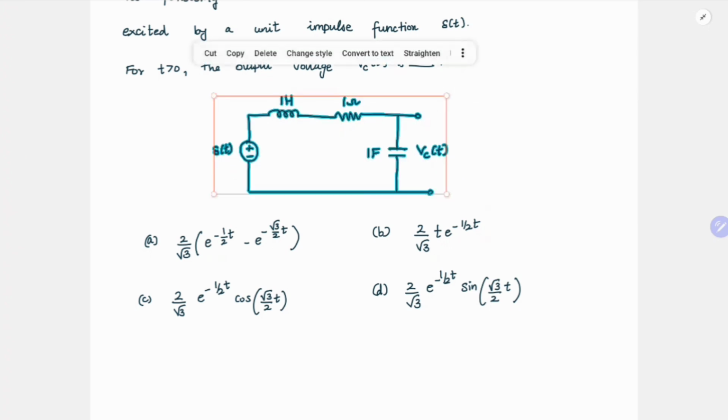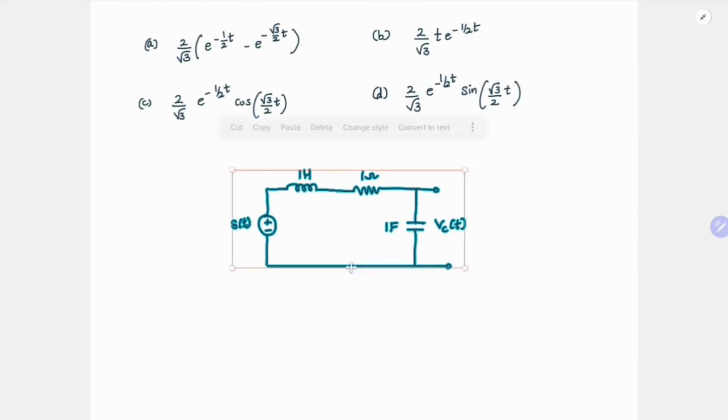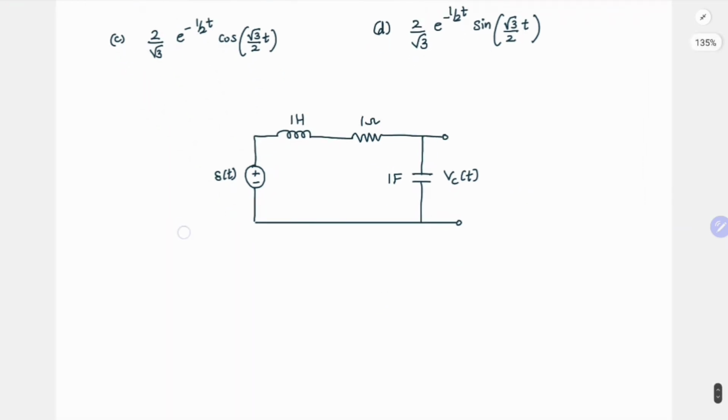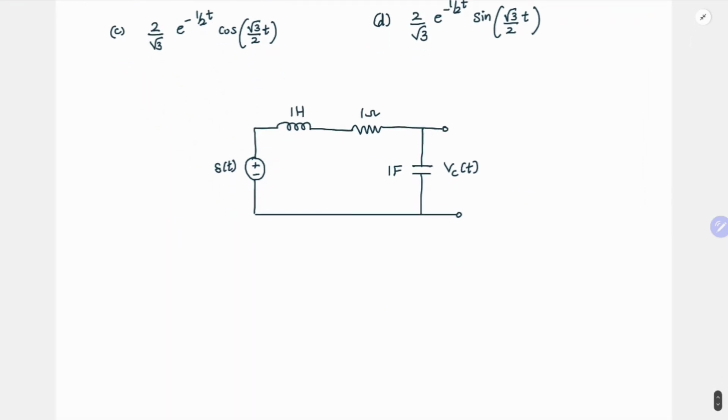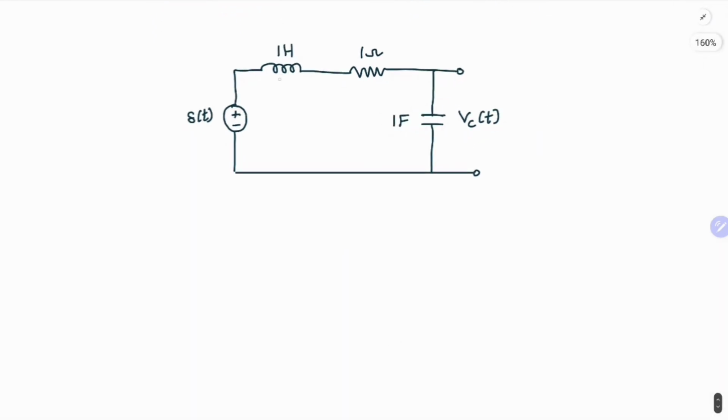So let us find out what the voltage Vc of t is. This one is easier to approach in the frequency domain than in the time domain, because in the time domain, handling the initial conditions with a delta of t input is difficult. So we can go to the Laplace domain, solve it there, and convert it back to the time domain. In the Laplace domain, the input is equal to 1, right?